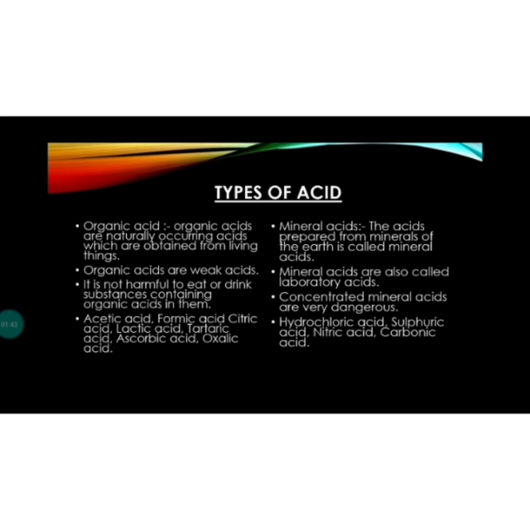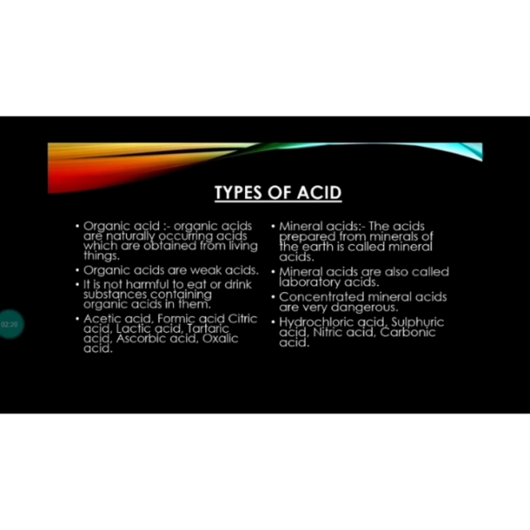Formic acid is present in the ant sting. Citric acid is present in citrus fruits like lemon or orange. Lactic acid is present in curd and in sour milk. Tartaric acid is present in tamarind or imli, unripe grapes and unripe mangoes.